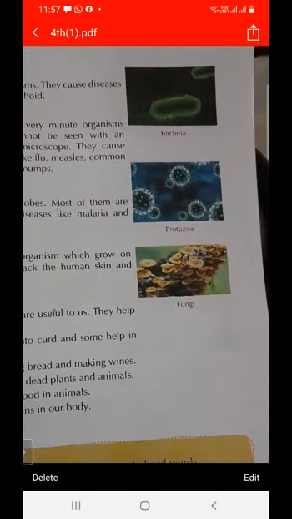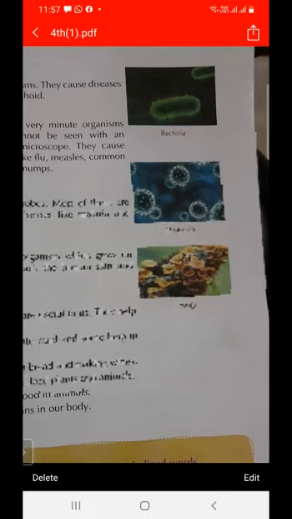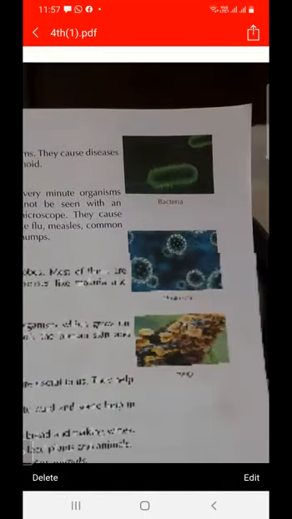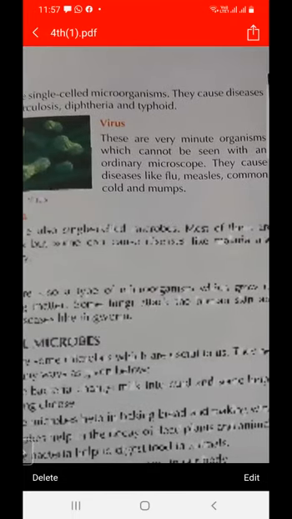So you have to remember the pictures of the microbes. This is a bacteria, then protozoa, then fungi, and this is a virus. You have to remember the diagram of bacteria and fungi. Which diseases are due to the virus? Flu, common cold and mumps.